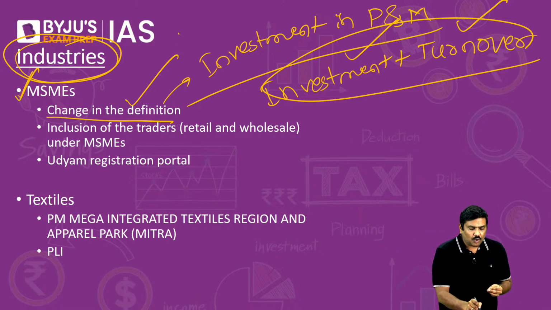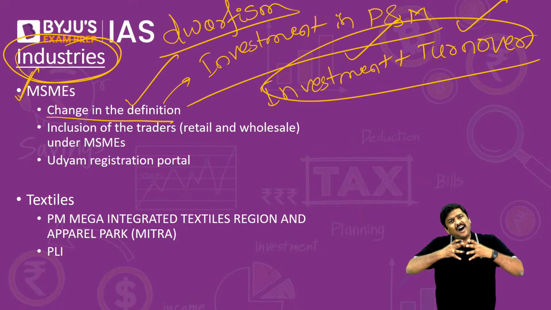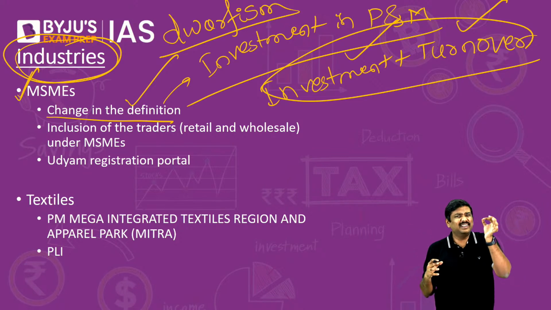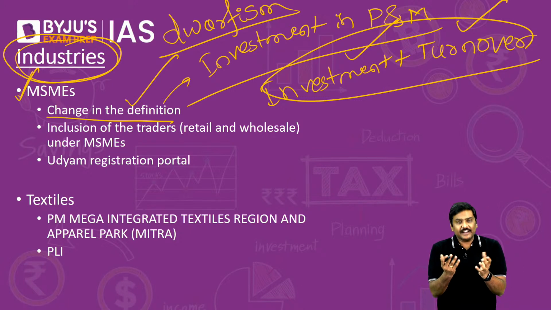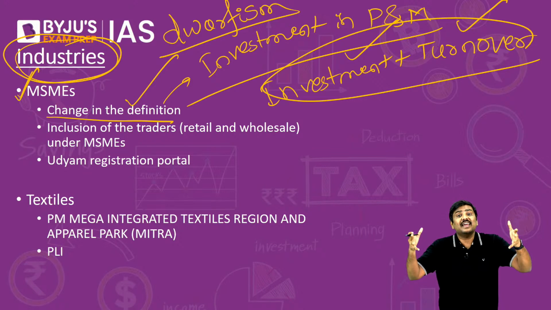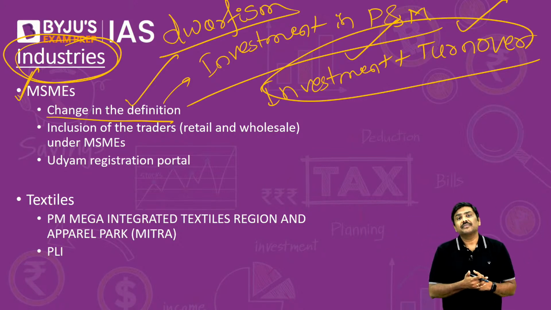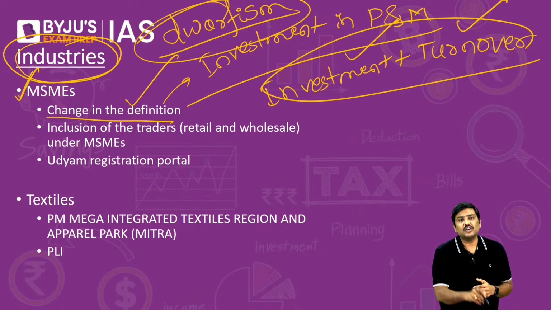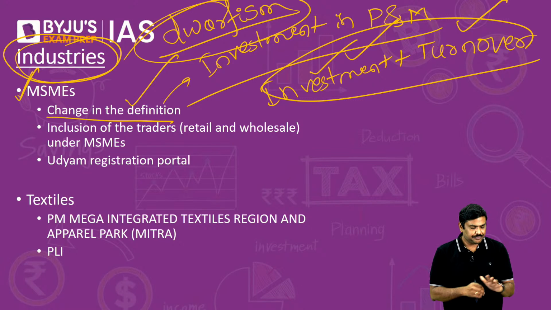There is a concept called dwarfism. Dwarfism essentially means you have a large number of MSMEs, but in terms of scale, they are producing very small units of production. What is the point? It is better to have larger MSMEs which are producing more and more. So the dwarfism issue will also be addressed by expanding the definition of MSMEs.